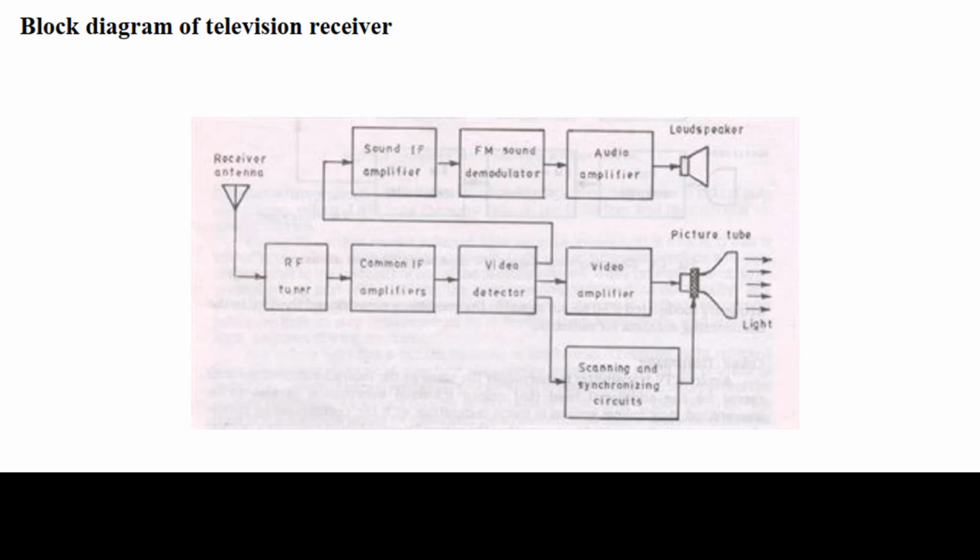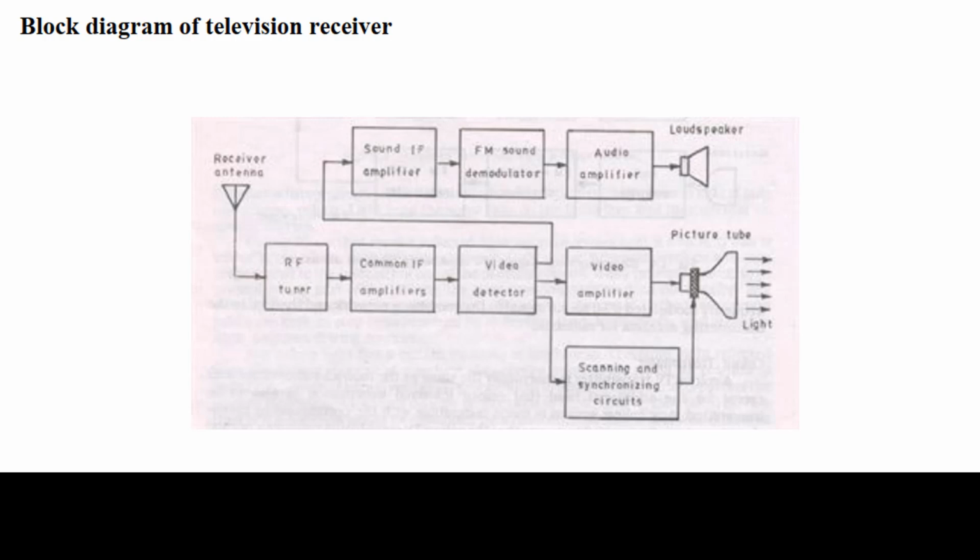The scanning generator includes the horizontal and vertical scanning circuits that produce sawtooth current. Already we have seen a variety of signals: square signal, sawtooth signal, and sine wave. Here sawtooth current flows in the horizontal and vertical scanning coils of the deflection system.